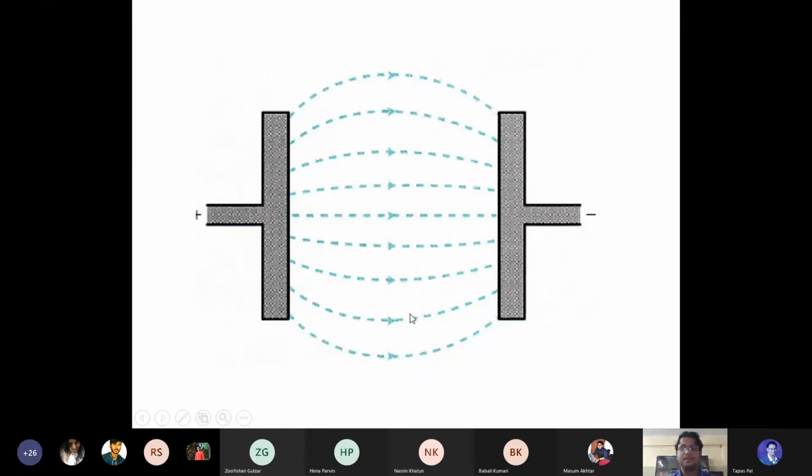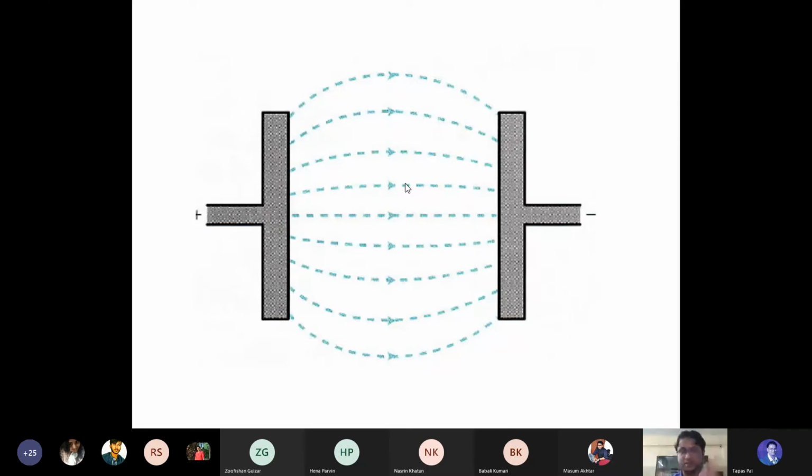It is said that if you decrease the distance between these two cables, the depth of penetration of the current will be more, and if you increase the distance between both the cables, the current will go only to a superficial level. So that's the difference.